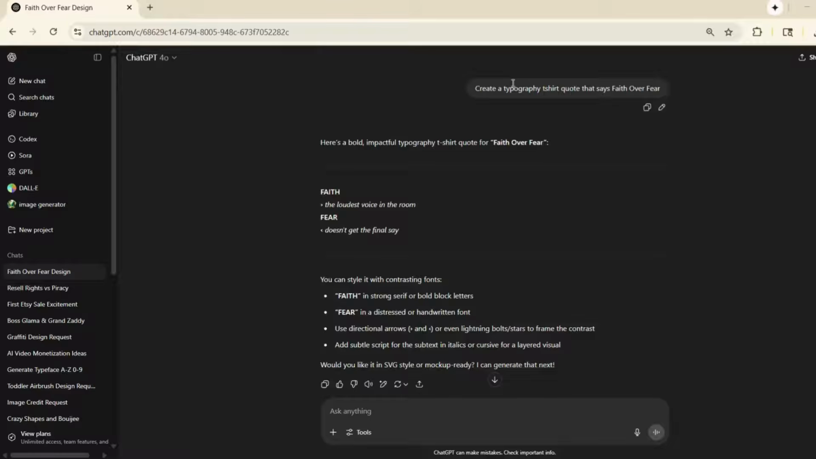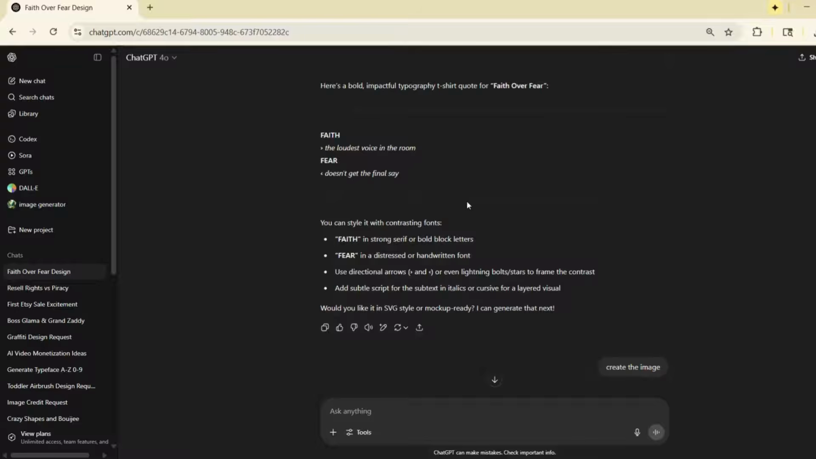I'm in my ChatGPT and I have gone ahead and put in a prompt here, a simple prompt. It doesn't have to be anything crazy. It says to create a typography t-shirt quote that says faith over fear, right? So Chat went ahead and gave me an idea. So it gave me an idea of a typography t-shirt quote, faith over fear. And here's the idea here.